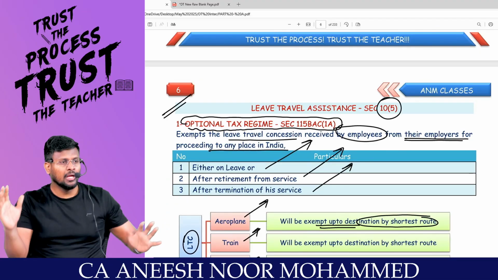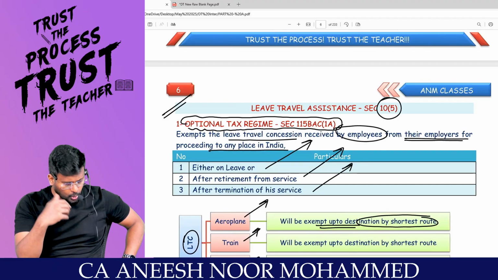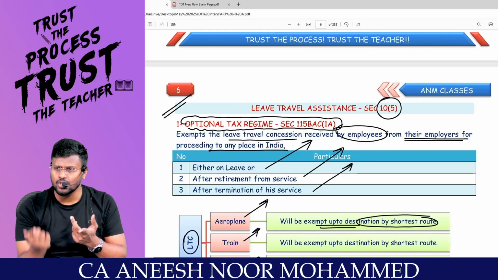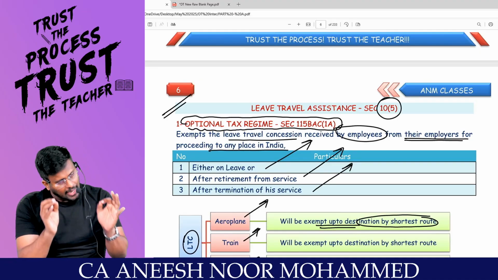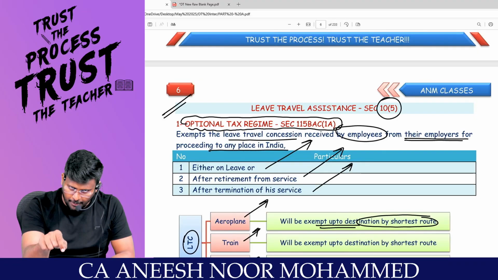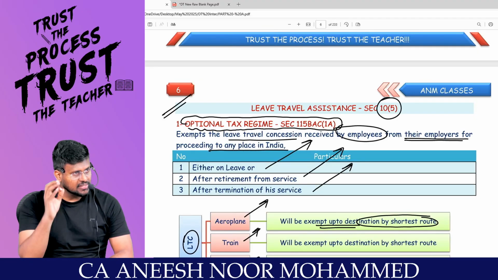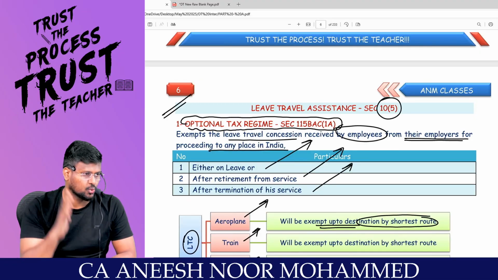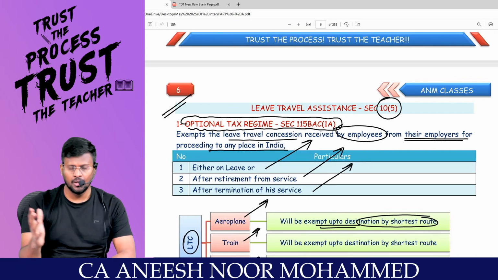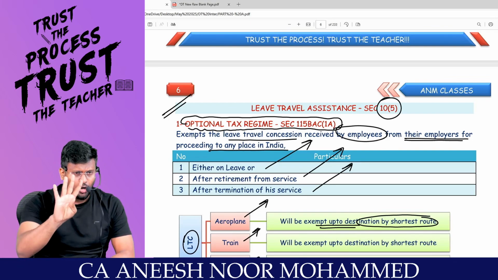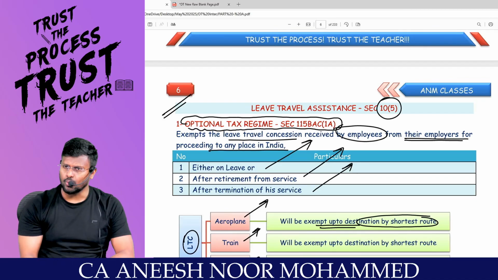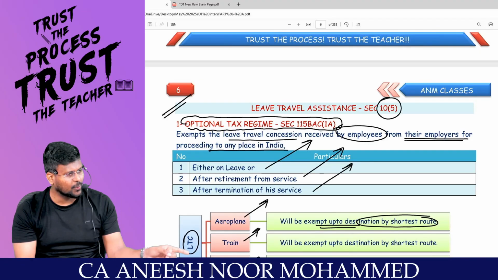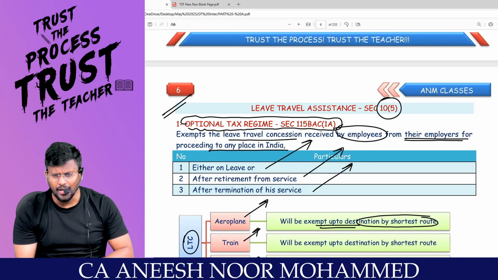Very simple. I am the employer, you are the employee. You may go on a tour in India either by taking leave or after retirement from the service or termination of the service. You can go on tour, no problem, along with your family. Are you all really with me? Then you will be exempted up to an amount, destination by what route? Shortest route. Comfortable? In a block of how many years? 4 years, 2 tours are allowed. In any year, if you are not able to go for both tours, 1 tour can be carried forward, and in the next year you can go for 3 tours.